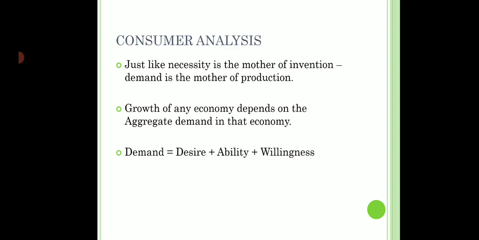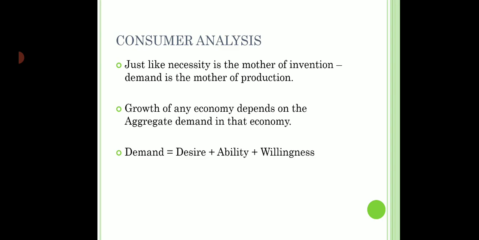Demand is equal to desire plus ability plus willingness. Desire is a need or a want for a particular commodity. Ability is the purchasing power to pay for that commodity. And willingness is the consent to pay for that commodity at that particular period of time. If these three things are there, then it is presumed as a demand from the consumer side. So now we understand why we study consumer behavior.